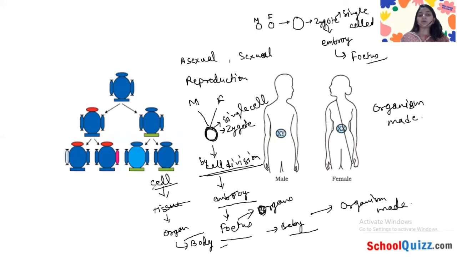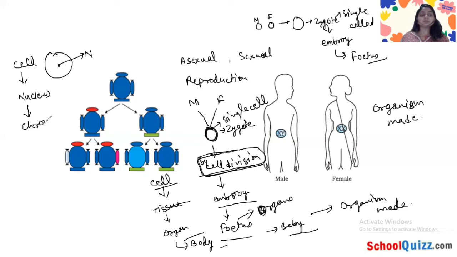So we have discussed the broad area, like cell division happening and the embryo and the fetus being formed. Now we will discuss what happens in the cell division. In chapter 8 we discussed that in the cell, like this is a cell, we have the nucleus here, and in the nucleus we have the chromosome, and in the chromosome we have the DNA.